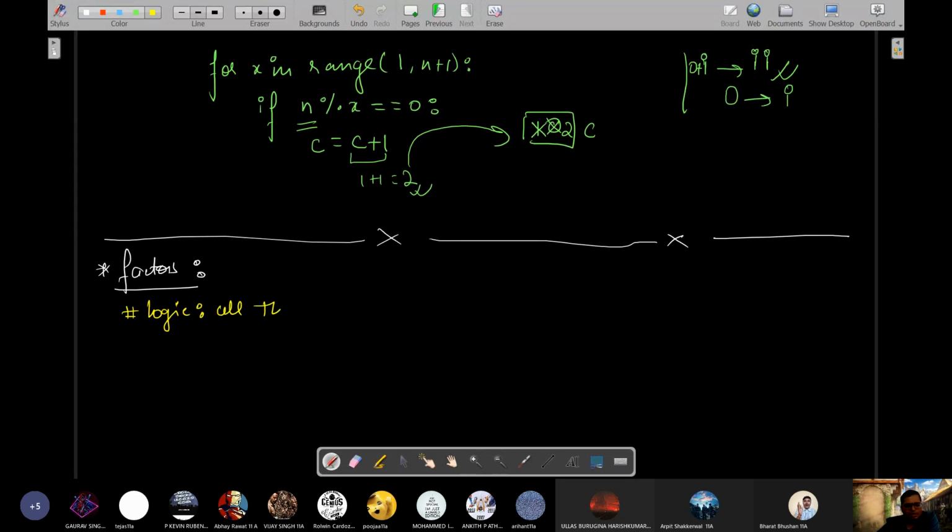All the numbers, all the factors of a number lie between 1 and the number itself.